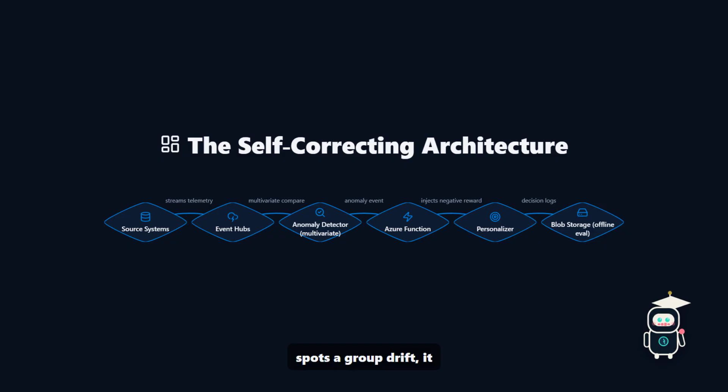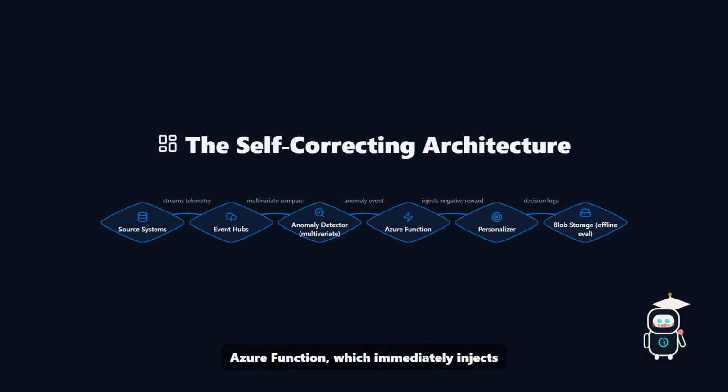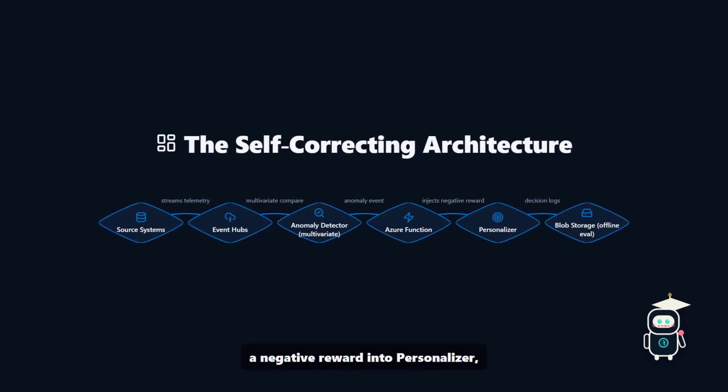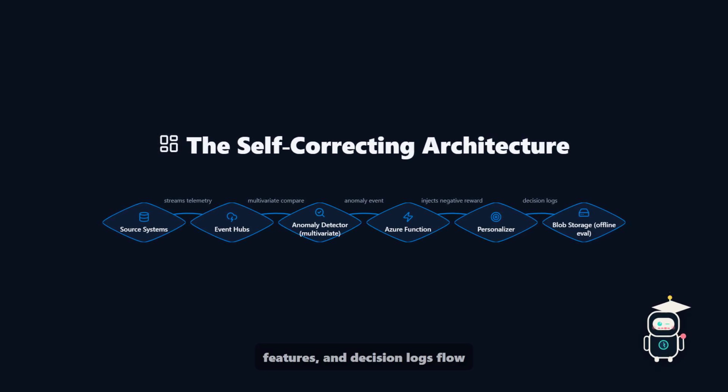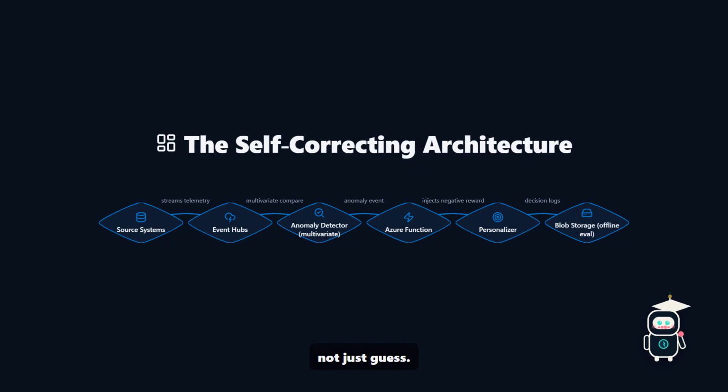When it spots a group drift, it fires an event to an Azure function, which immediately injects a negative reward into Personalizer, retraining the ranking policy in near real time. Meanwhile, the front end continues calling Rank API with context features, and decision logs flow to blob storage for offline evaluation so you can prove the policy is improving, not just guess.